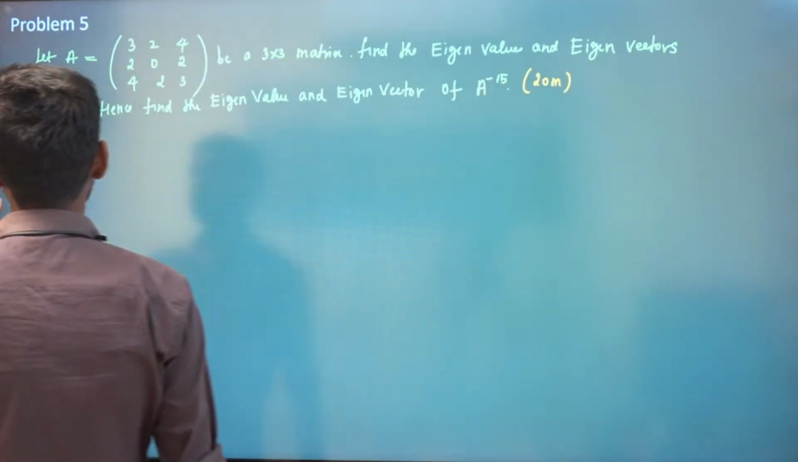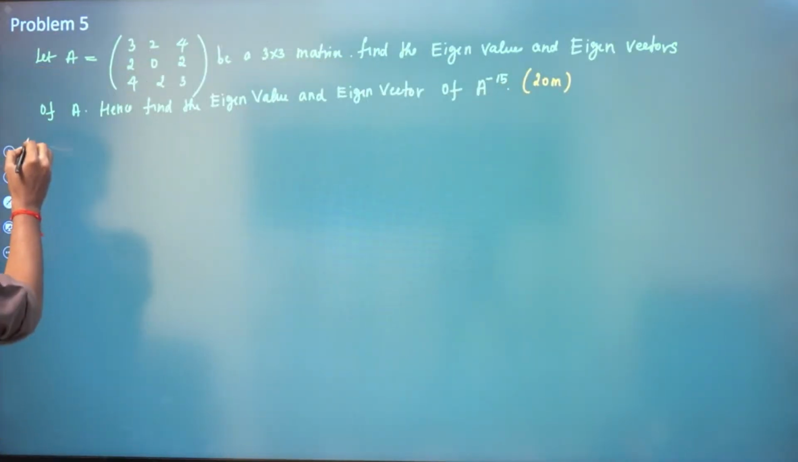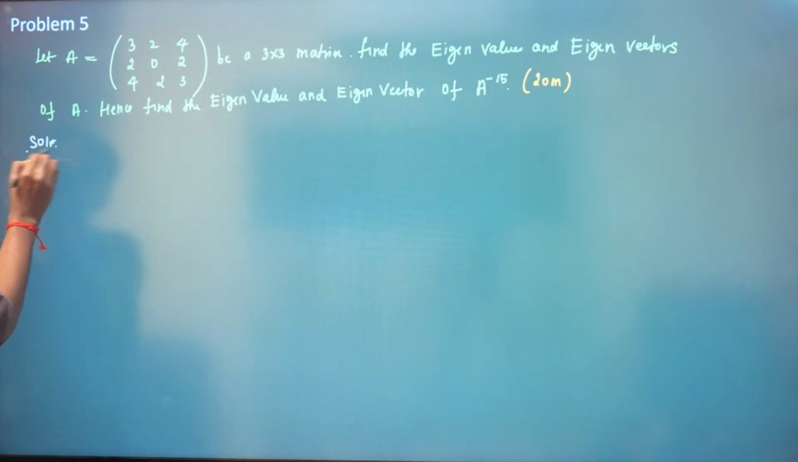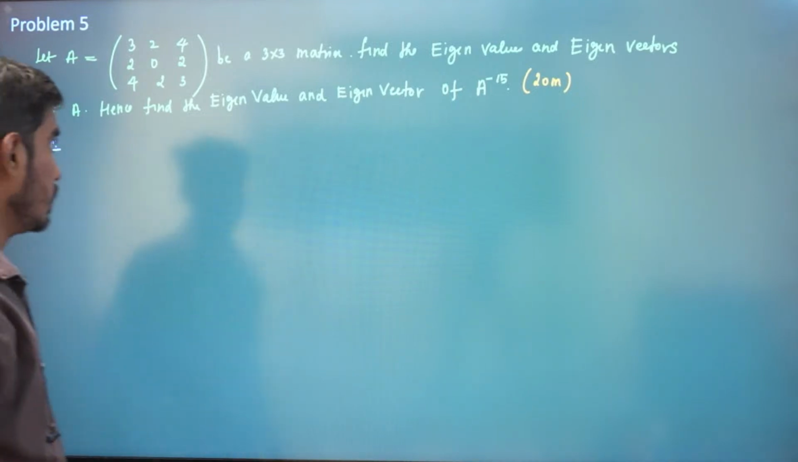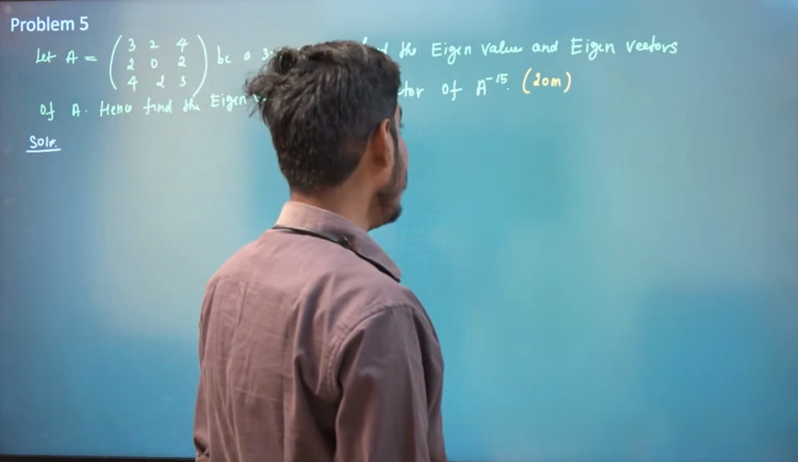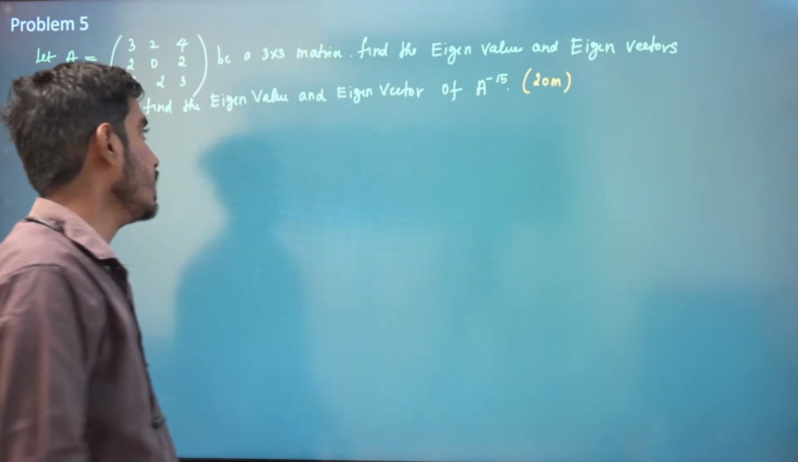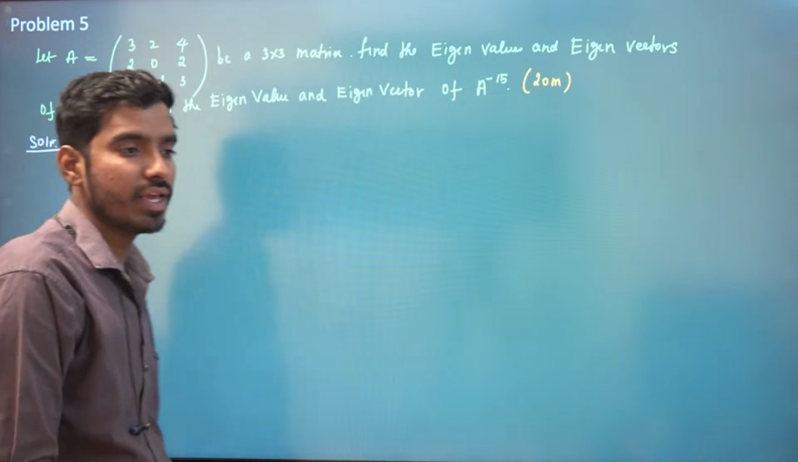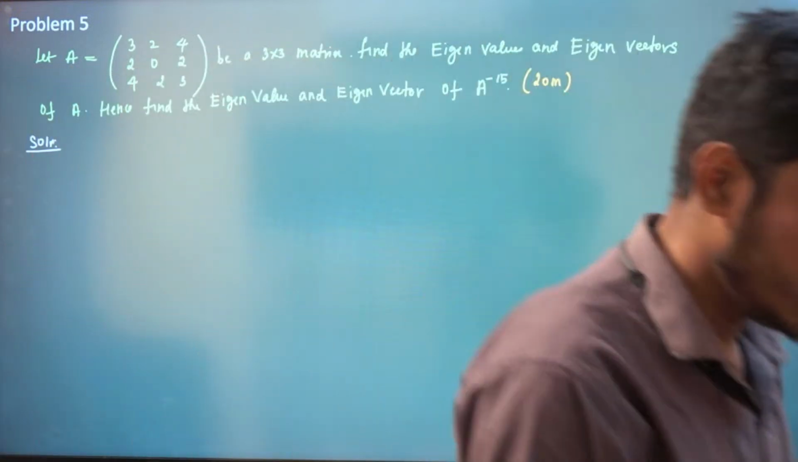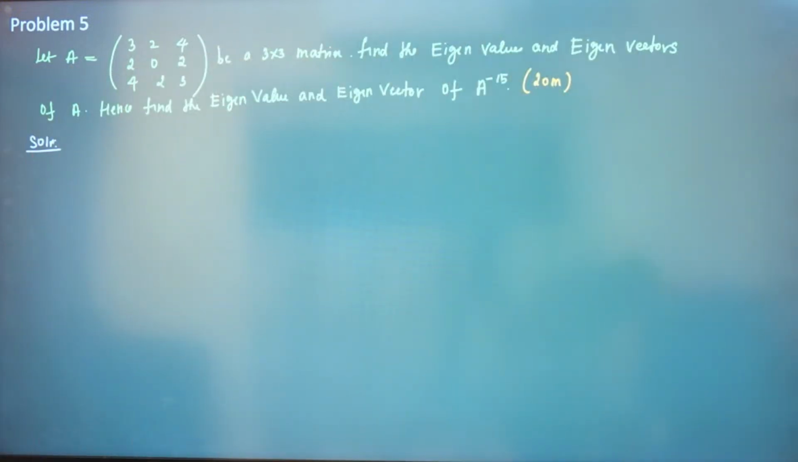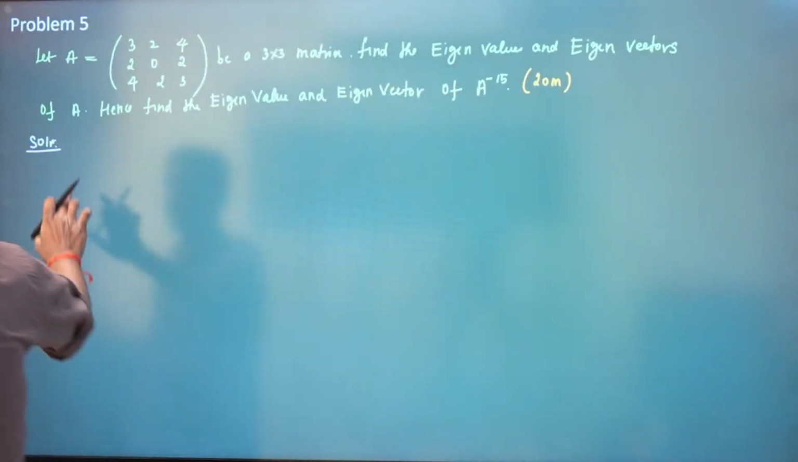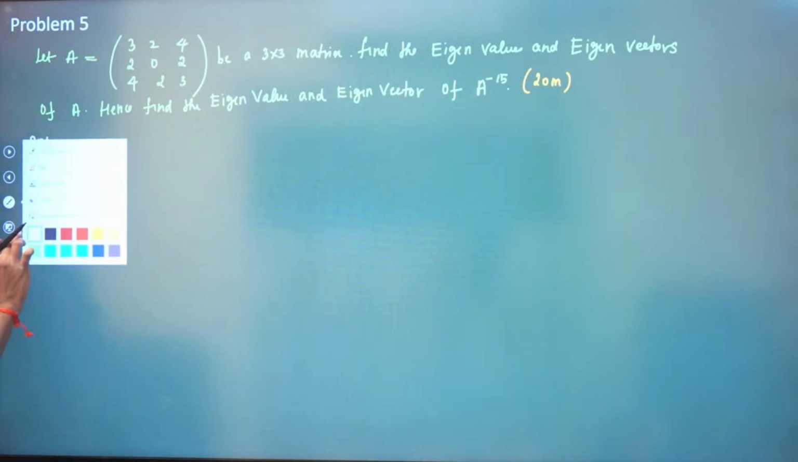Let A be the matrix with rows 3, 2, 4; 2, 0, 2; and 4, 2, 3, a 3 cross 3 matrix. Find the eigenvalues and eigenvectors of A and hence find the eigenvalues and eigenvectors of A power minus 1. So, very simple problem. You know how to find eigenvalues and eigenvectors, so I'll do this very fast.